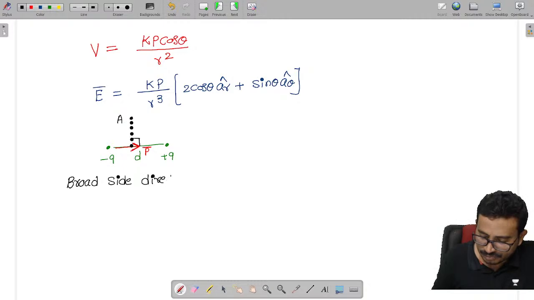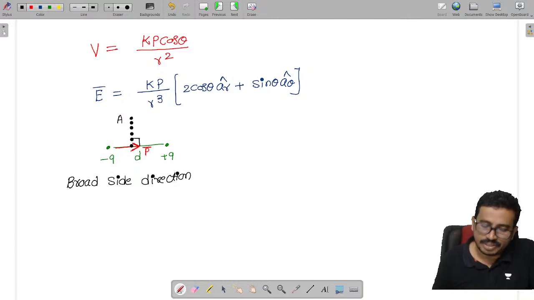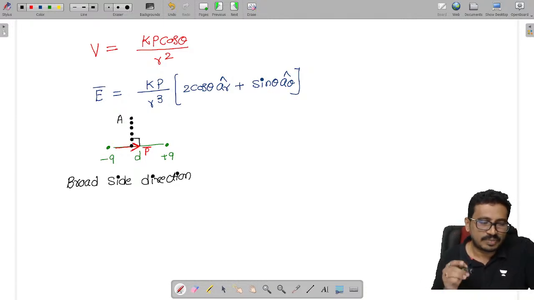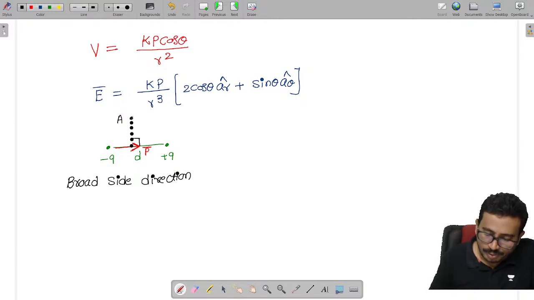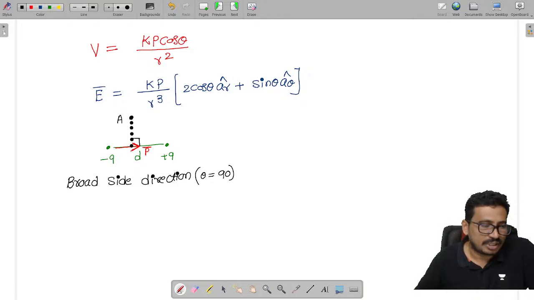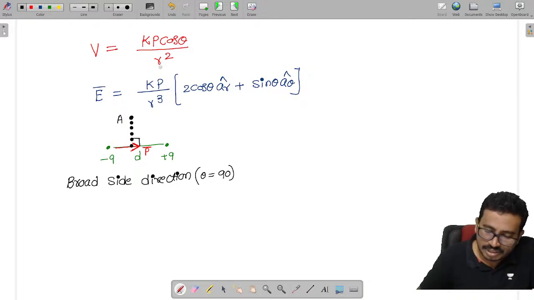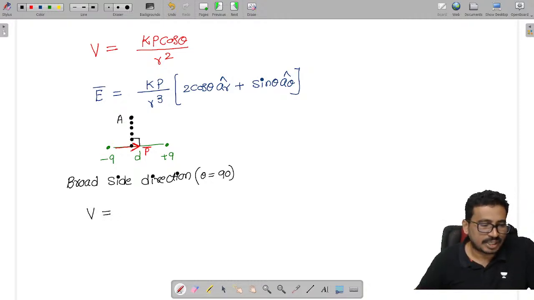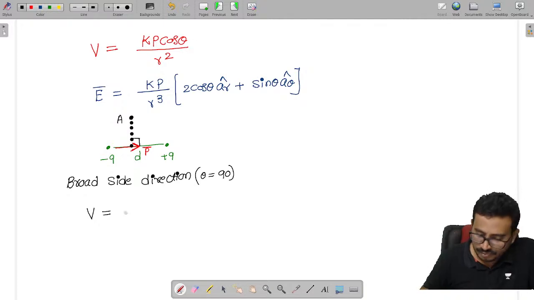Broadside direction means the point is perpendicular to the dipole axis. The angle between the dipole moment and this point A is 90 degrees. In the broadside direction, theta equals 90 degrees. Now if theta is 90, what is the potential? Cos 90 becomes 0.